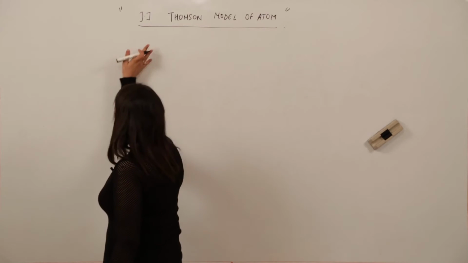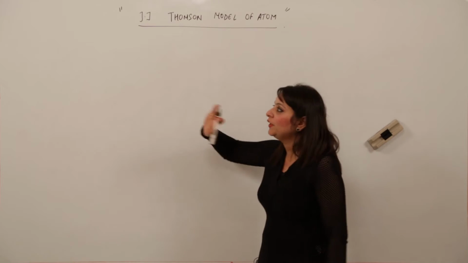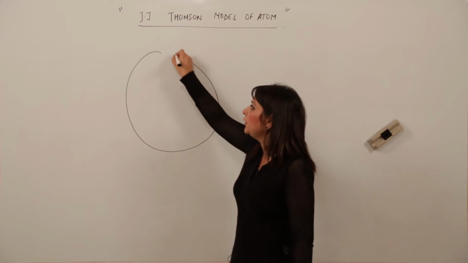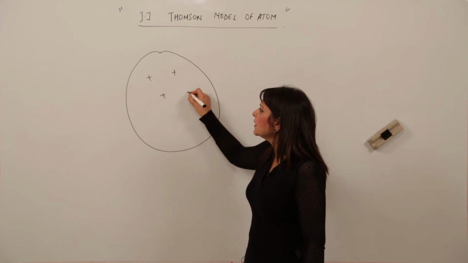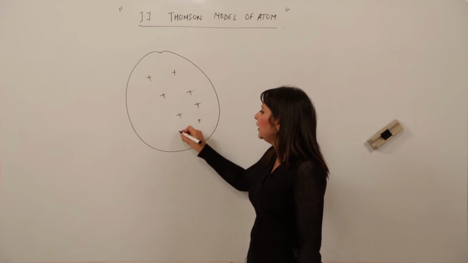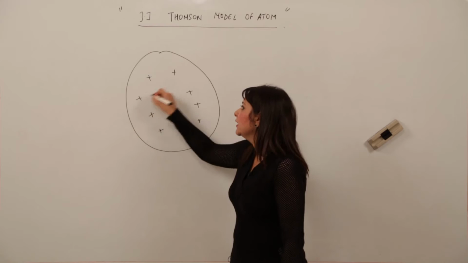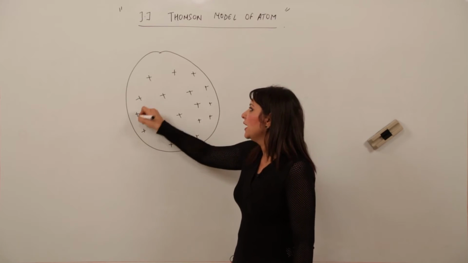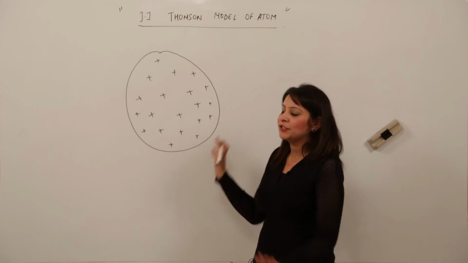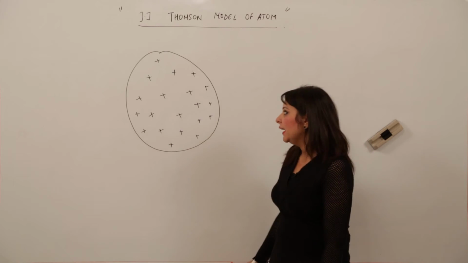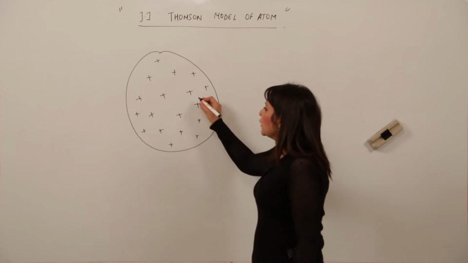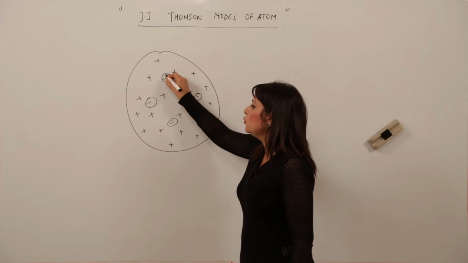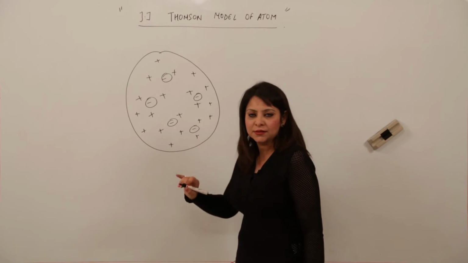According to him, when he was giving the structure of atom, he said that atom is a positively charged sphere. This he concluded by performing various experiments. A positively charged sphere means a sphere which has uniform positive charge distributed all over, right? Then he said that it contains a few negative charge particles, like this.